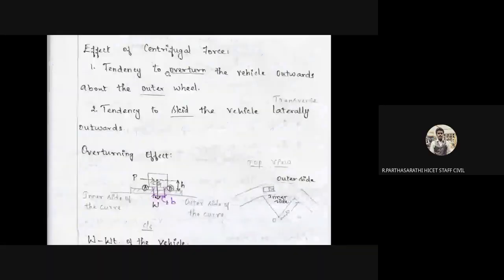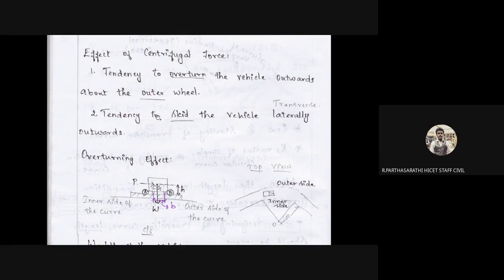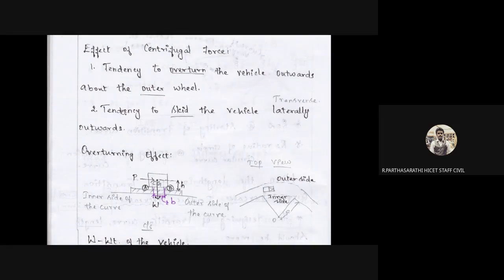Next topic: effects of centrifugal force. What are all the effects? First, the tendency of the vehicle to overturn about the outer wheel. This is one of the main effects of centrifugal force, and overturning is the main problem. Second, the tendency of the vehicle to skid laterally outwards. This is the centrifugal force.